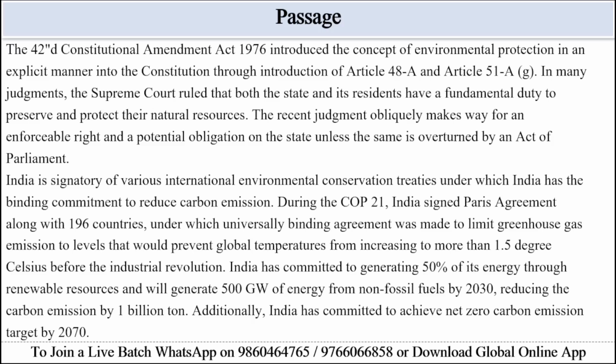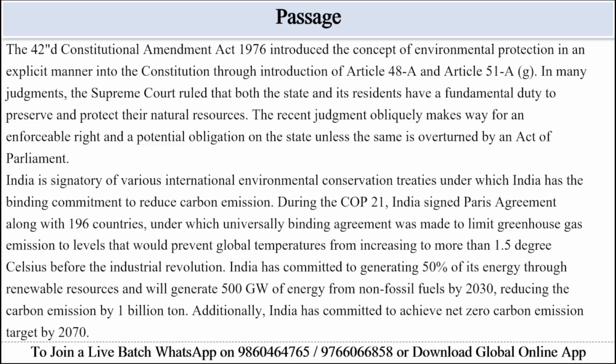India is signatory of various international environmental conservation treaties under which India has the binding commitment to reduce carbon emission. During the COP21, India signed a Paris Agreement along with 196 countries, under which a universally binding agreement was made to limit greenhouse gas emission to a level that would prevent the global temperature from increasing to more than 1.5 degrees Celsius above the level before the Industrial Revolution.